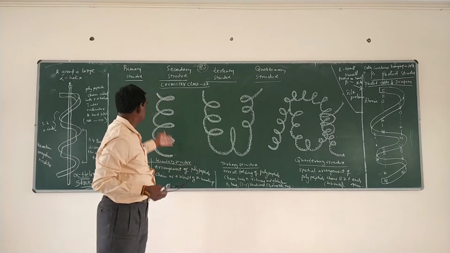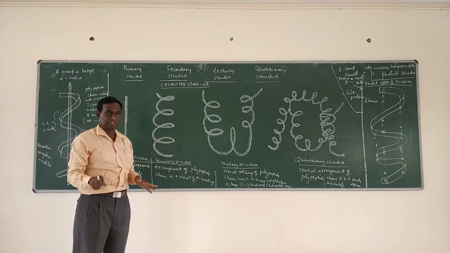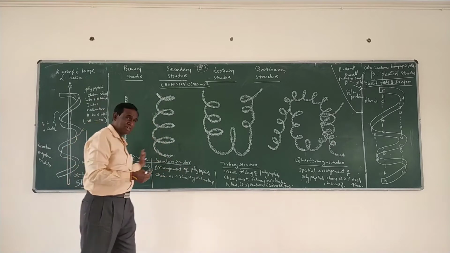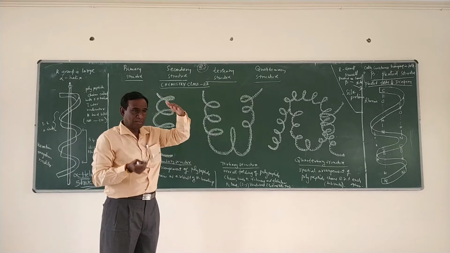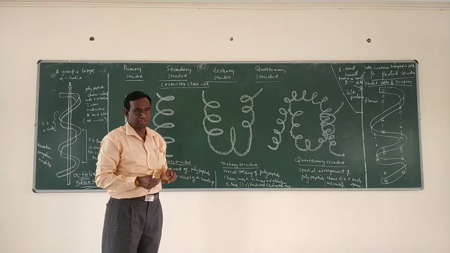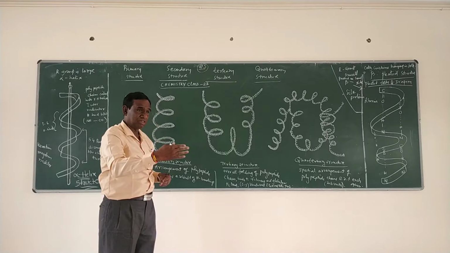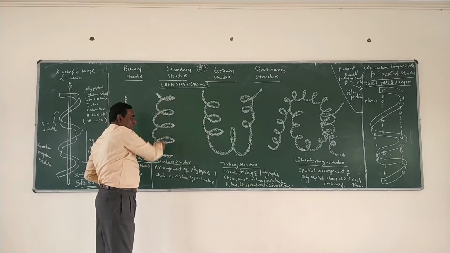Primary structure: number and sequence of amino acids. Secondary structure: the arrangement of polypeptide chains as a result of hydrogen bonding, chains 1, 2, 3, 4 arranged through hydrogen bonding.